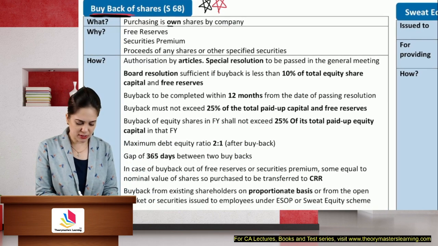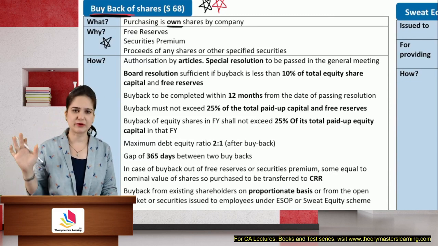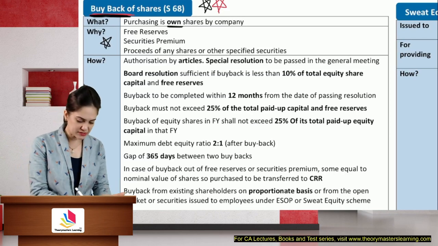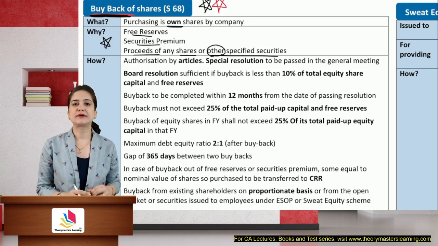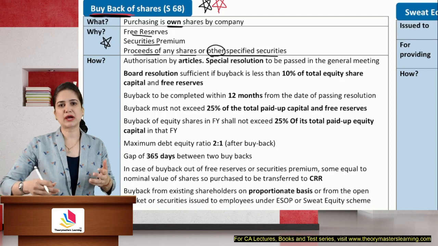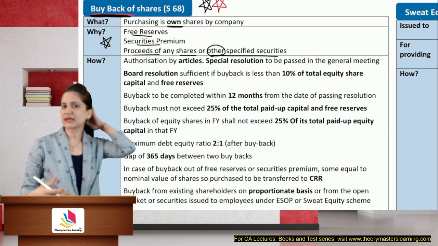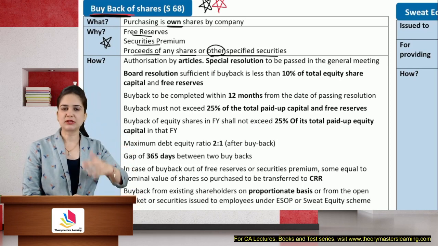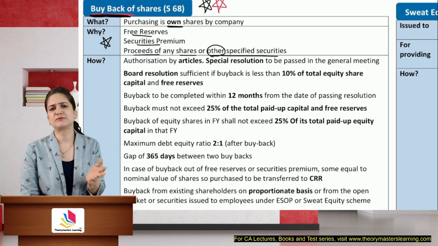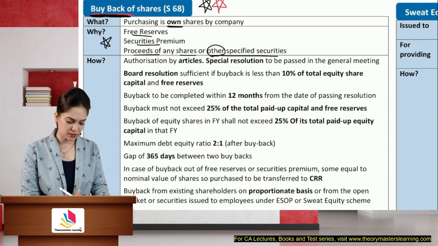What is it? It is purchasing of own shares by the company. Sources are extremely important for exam. They can use free reserves, securities premium, proceeds of any shares or other specified securities. Now, if you are buying back equity, you can issue preference shares. If you're buying back preference shares, you can issue equity and use that proceed for buyback. So purchasing your own shares using the free reserve, securities premium, here there is no difference between cash and other than cash. Proceeds of any shares or other specified securities.